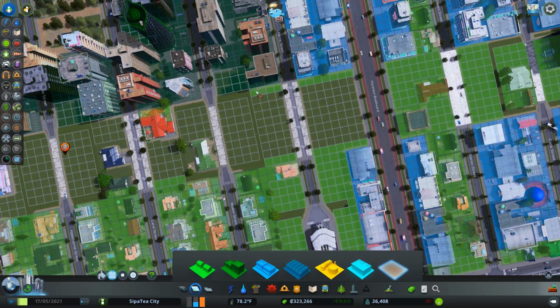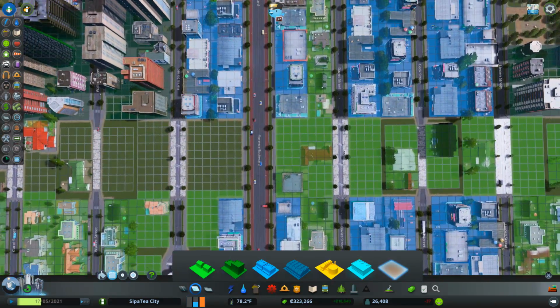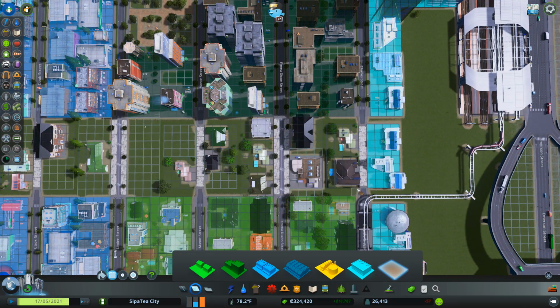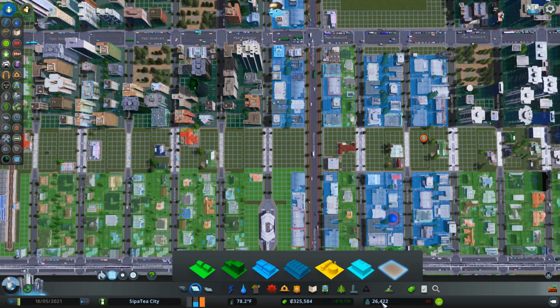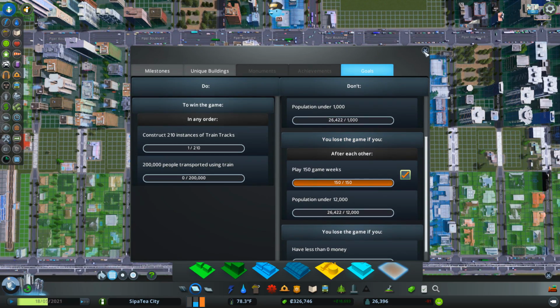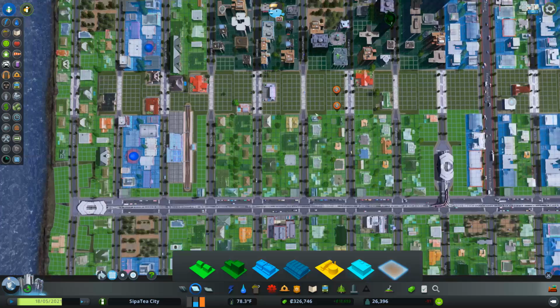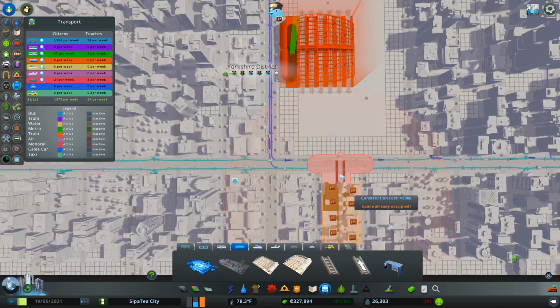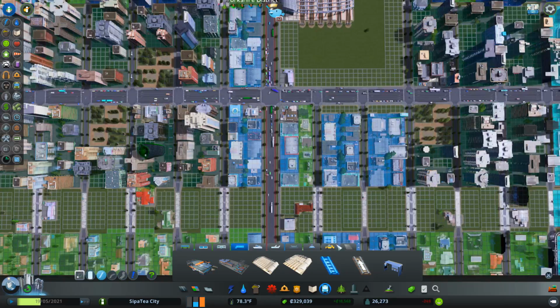Let's remove that one and these ones. Let's do all the way along this section. All the way to the end, and I hope that doesn't dip our population too much. I wouldn't think so. We're up to 26,000. As long as we don't go below 12,000, we're fine. So there we go. Everybody's going. We can have a train line coming out of here now and connect it up to one of these, couldn't we? So let's just give that a go.